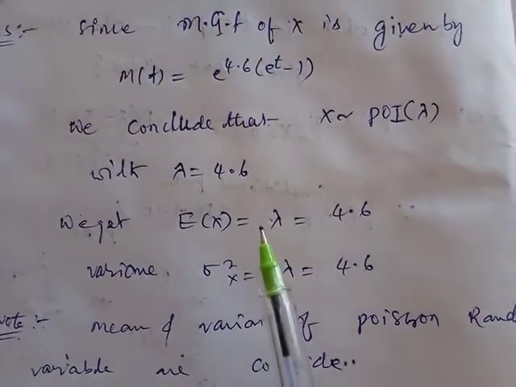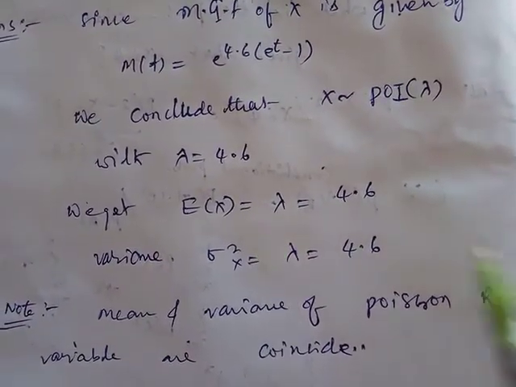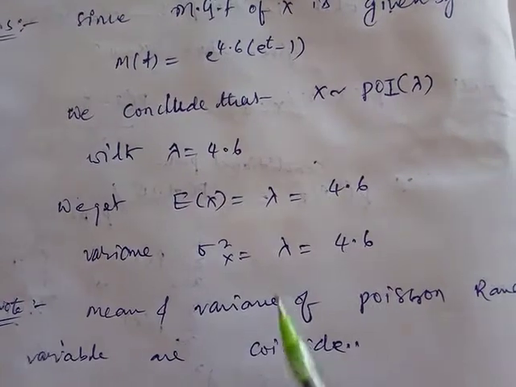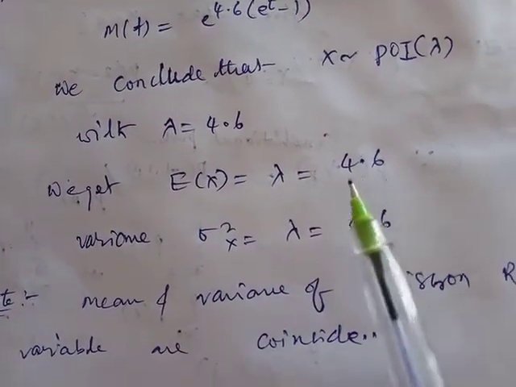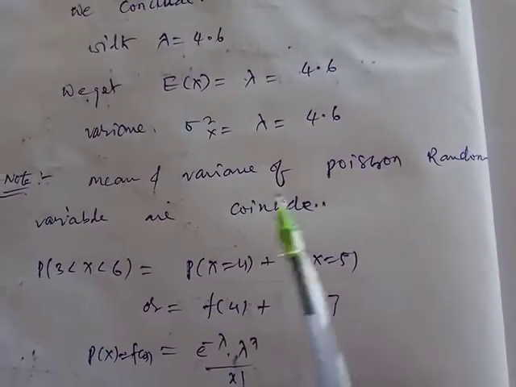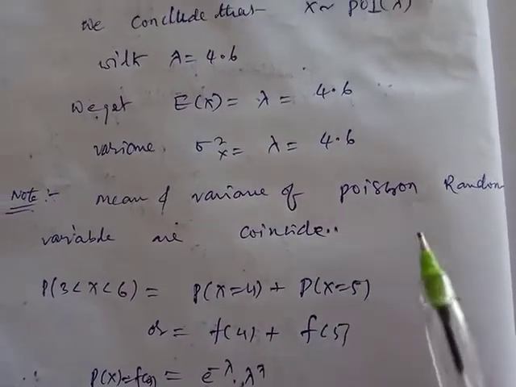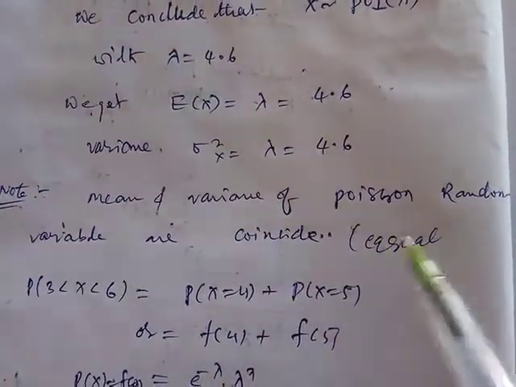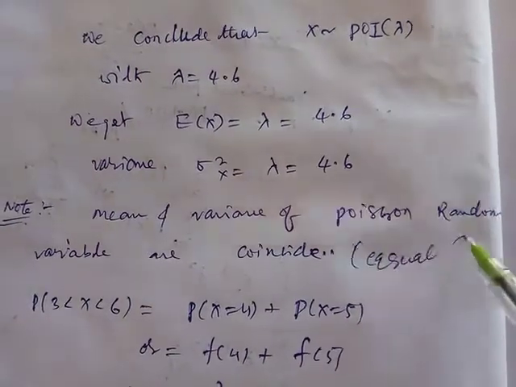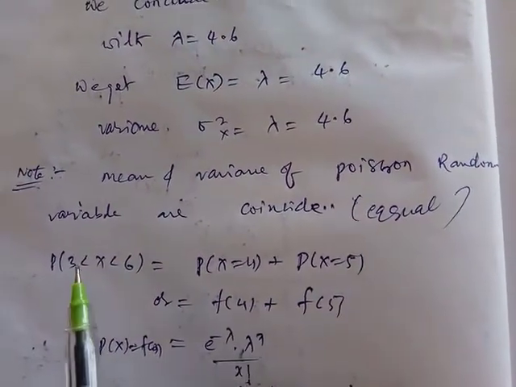You know the mean and variance of the Poisson distribution are exactly equal: E(x) equal to λ and σ² equal to λ. So 4.6 and 4.6. Note, mean and variance of the Poisson distribution coincide.